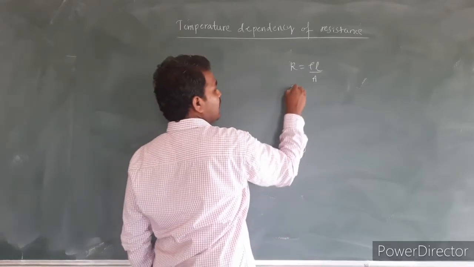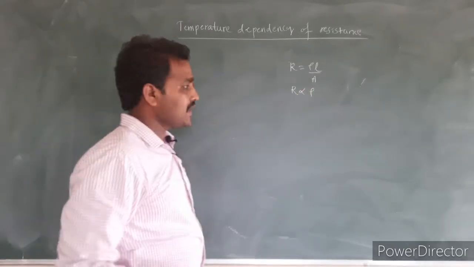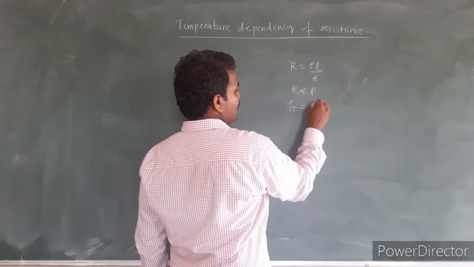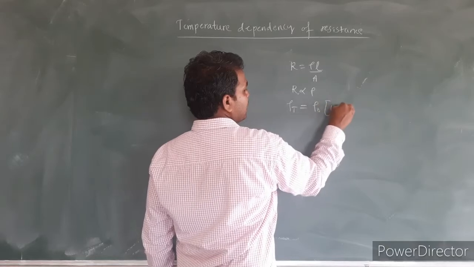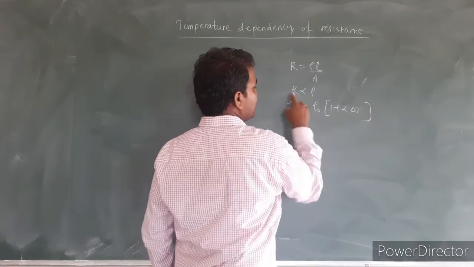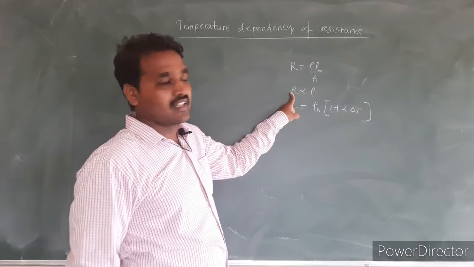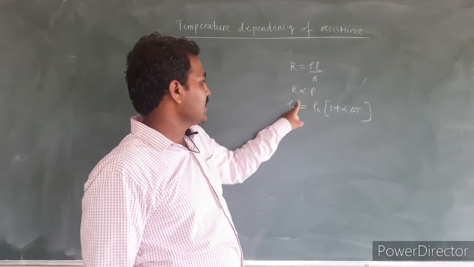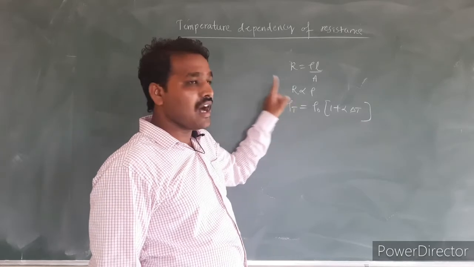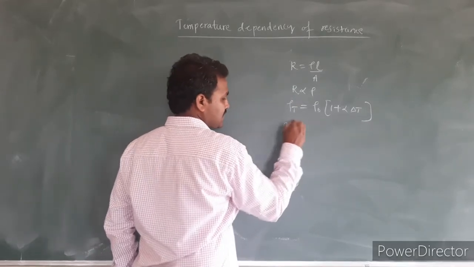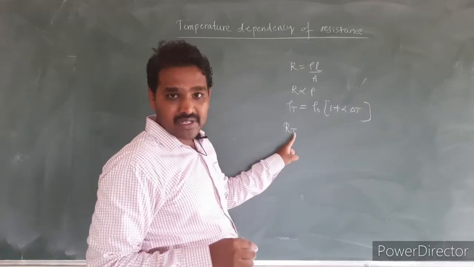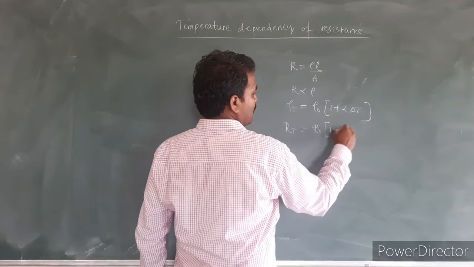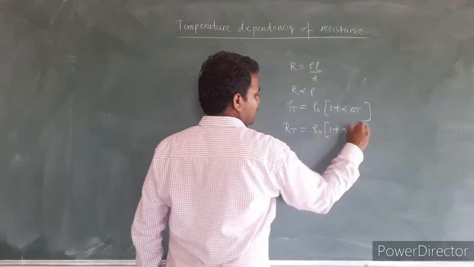We can directly write R is directly proportional to rho. Just now we have written the dependency of resistivity on temperature as rho T is equal to rho naught into 1 plus alpha into delta T. From this equation we know the resistance is directly proportional to the resistivity. Hence we can replace this rho T by R. We can write RT, the resistance of any material at any temperature T, is equal to R naught into bracket 1 plus alpha into delta T.